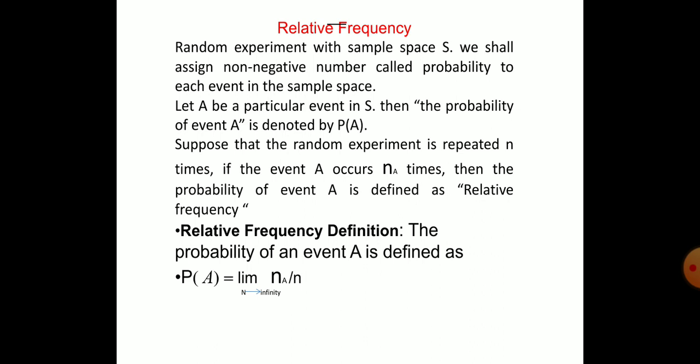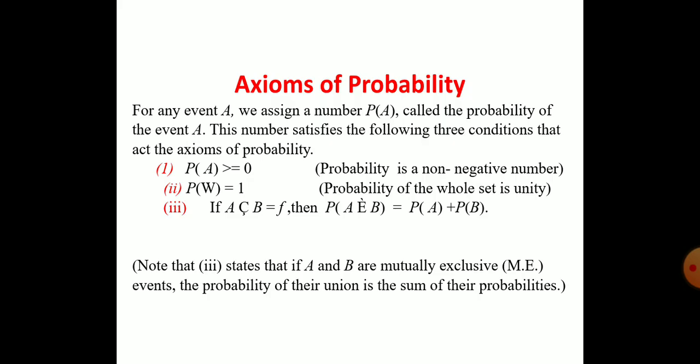If A and B are mutually exclusive events, then n of A union B is equal to n of A plus n of B. In general, from the definition of sets, we know this is n of A plus n of B minus the intersection, but here the intersection is not there. Therefore, n of A union B by n is equal to n of A by n plus n of B by n. Next, I want to go to the axioms of probability.